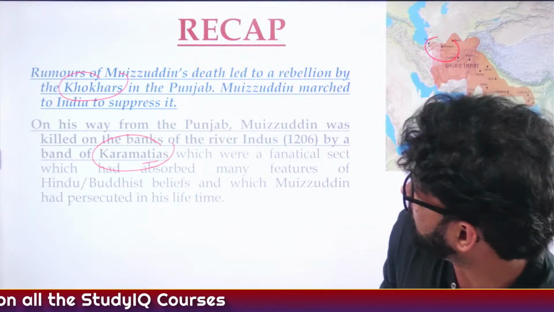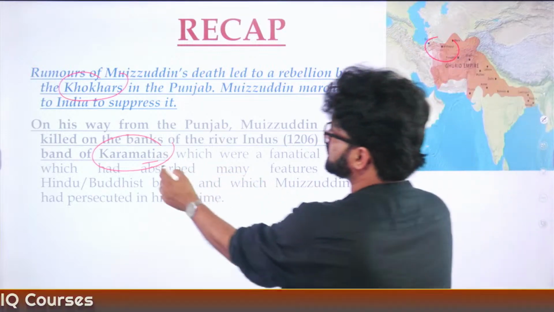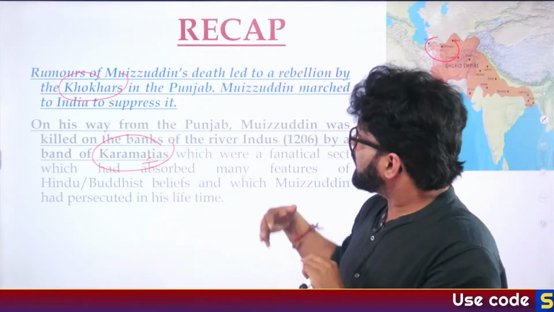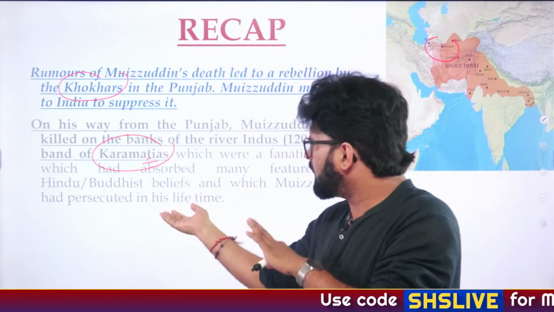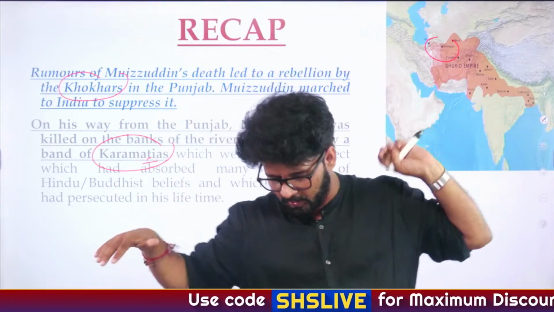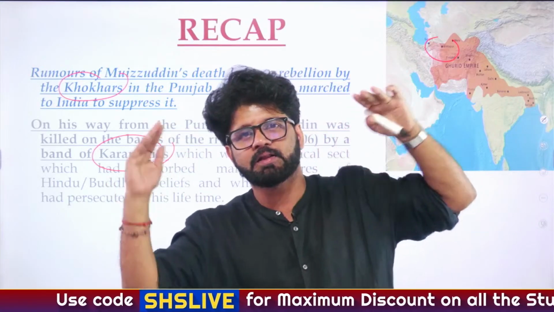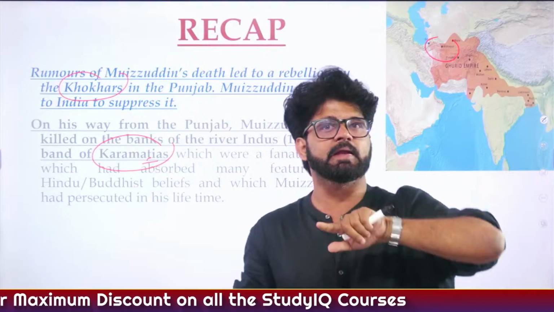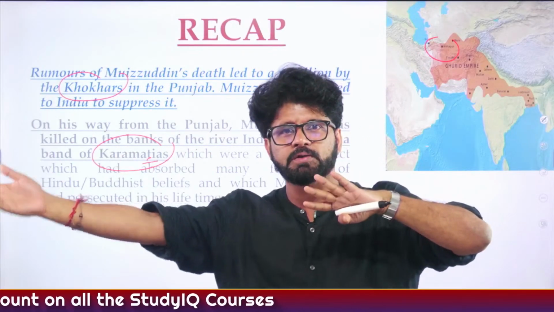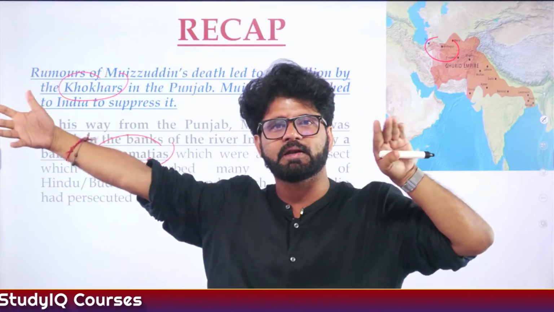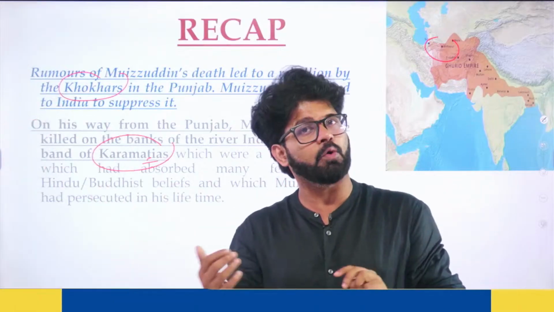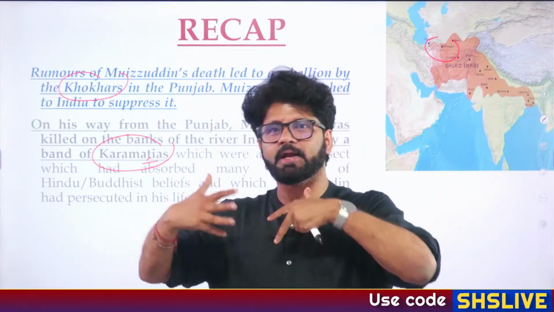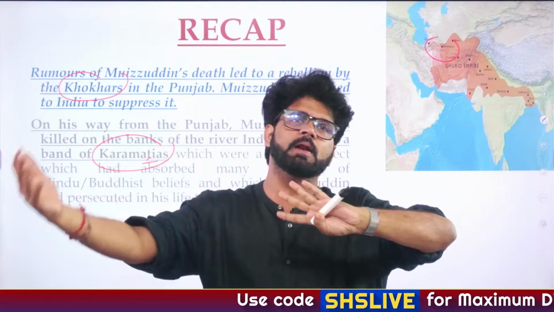As Umesh is saying, they were Shia Muslims who had also absorbed some Hindu and Buddhist belief. Like we have seen, if you see the mosque in Kerala, they have shikhara-like roof. So if you are an orthodox Muslim, you won't like it. That, bro, you have made a mosque and you have made it in a Nagara style architecture. You have taken the tenets of temple. How dare you? But again, as there are broad-minded Hindus, similarly there are broad-minded Muslims.